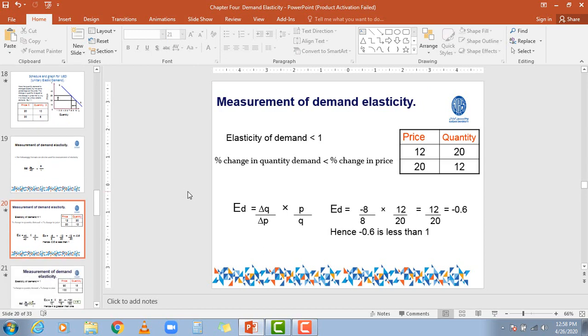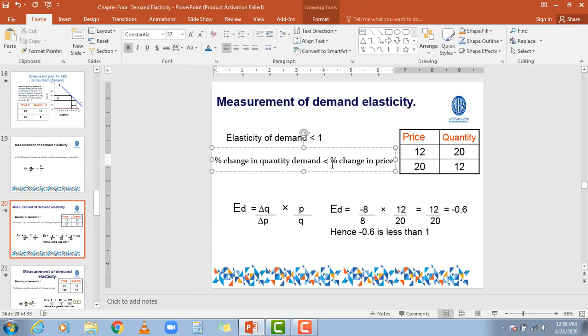Okay, my dear friends, here we will understand what we mean by less elastic demand, right? We understood that by less elastic demand we mean when the percentage change in the price is more than the percentage change in the quantity demanded, right? Now we can say the percentage change in the quantity demanded is less than, this is representing the less than sign, right?